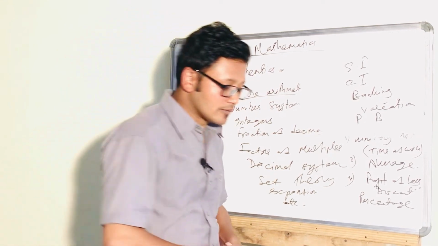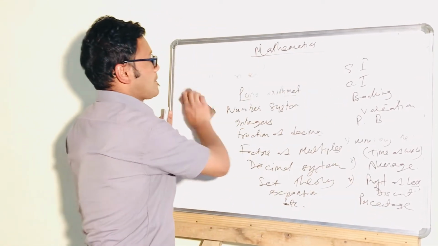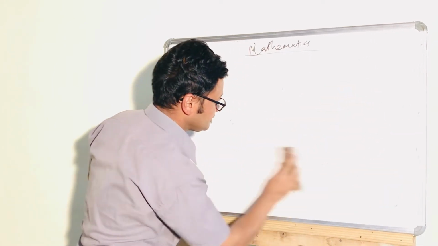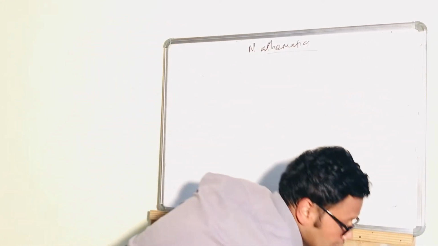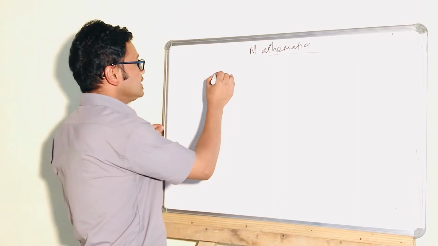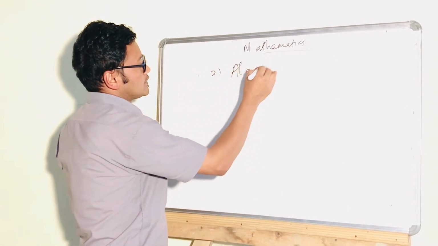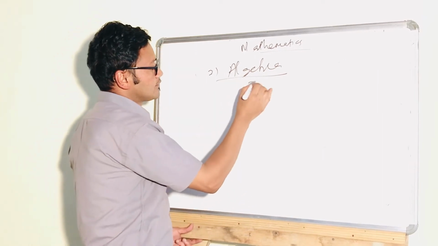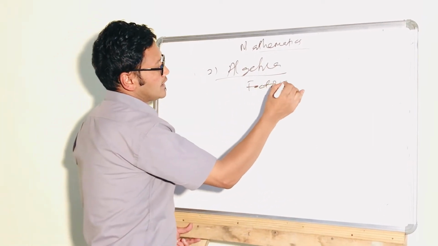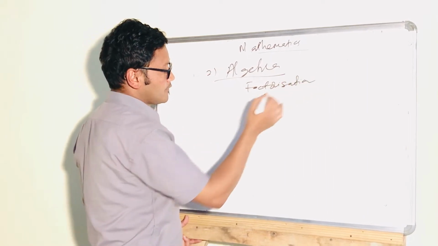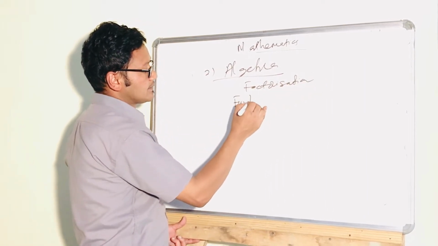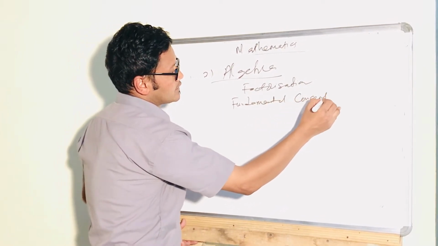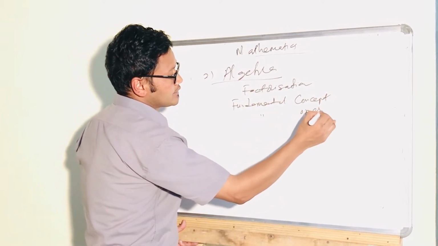Now we move to the second branch, that is algebra. In algebra also there are many topics, so today I am giving you only a few. In algebra we study factorization. First of all, we have to read the fundamental concepts and fundamental operations.